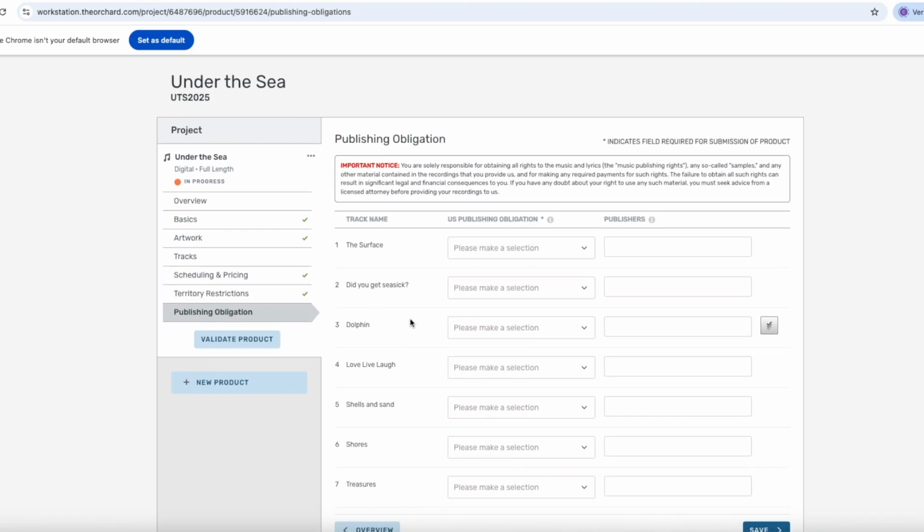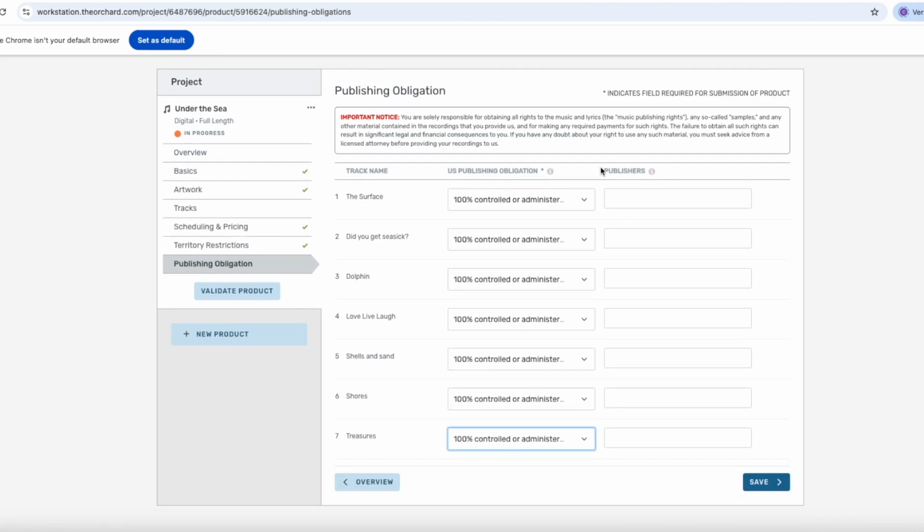Now we're at publishing obligation. Publishing obligation is a US-centered system used in relation to songwriter rights. Here, you need to enter the name of the publisher or the entity managing composer and songwriting rights for the release you are issuing or making a cover of. Since the Seaweed Dreamers is independent and doesn't have a publisher for this album, you would select 100% controlled or administered by my label for all tracks here. And since the Seaweed Dreamers don't have a publisher for any of the tracks, we will just leave that field empty.